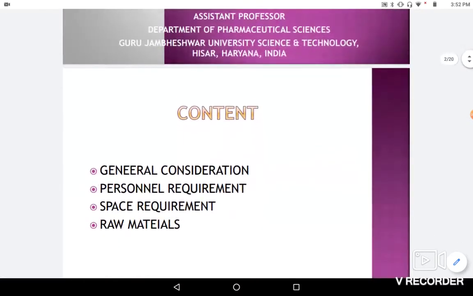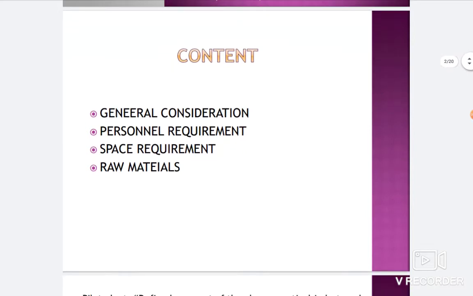These are the contents which we will be discussing in this YouTube video. In this we will be covering the general considerations related to the pilot plant scale up, personnel requirements, space requirements and raw materials.